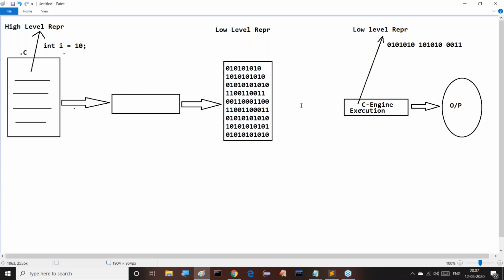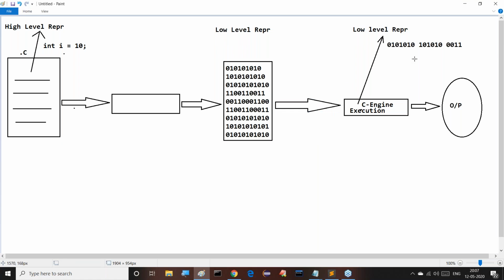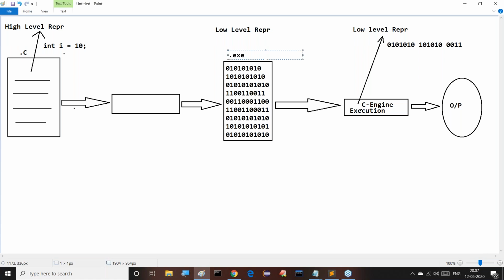Whenever we get this low level represented program, if we give it to the execution process, then the execution process will execute it. Why? Because the C engine is also expecting the same low level representation. So this program will be executed, and after executing it we get the output. This total low level representation is provided in the form of a separate file. That file is the .exe file, the code executable by the C engine.